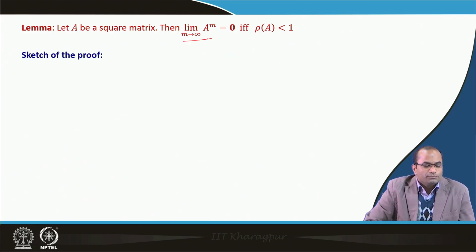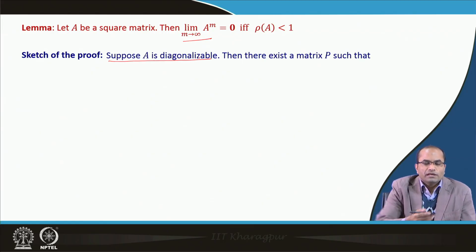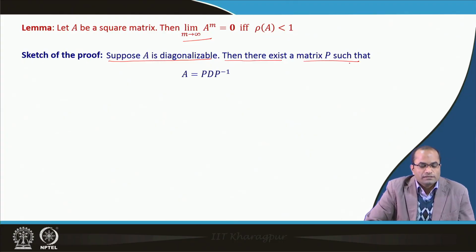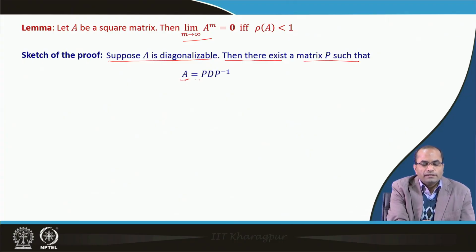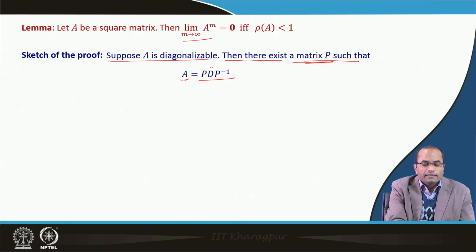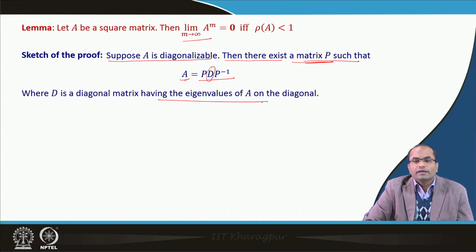To see the proof of this, suppose, under this restriction we are proving this, but of course the result is more general. Suppose A is diagonalizable. Then, as we know already from linear algebra, there exists a matrix P such that A can be written as P D P inverse, where P is an invertible matrix which must exist, and D is the diagonal matrix having the eigenvalues of A on its diagonal.